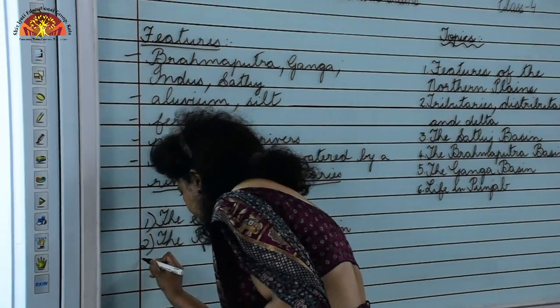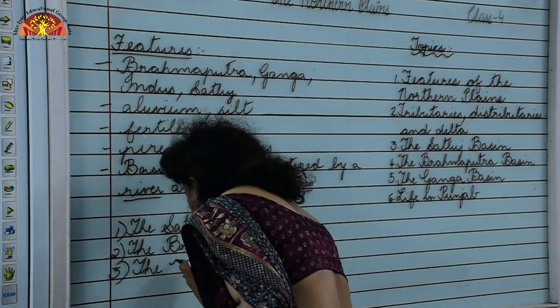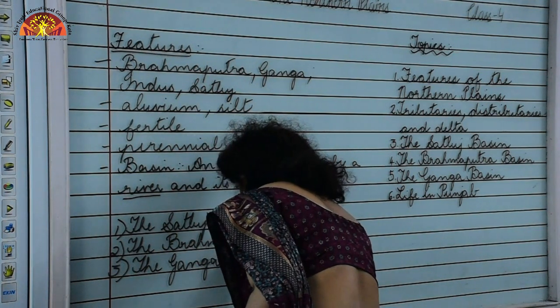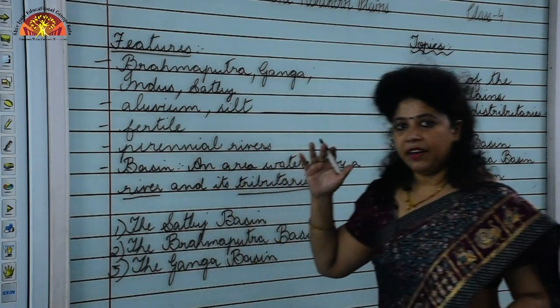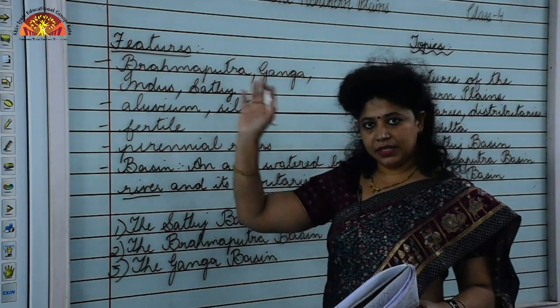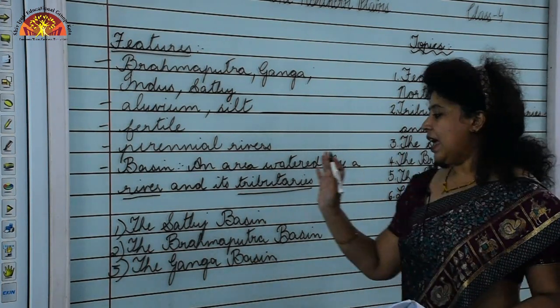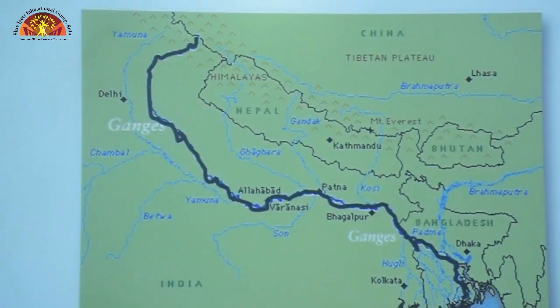And three is the Ganga basin. So you have the Satluj basin towards the west, the Brahmaputra basin towards the east and the Ganga basin in the middle of the northern plains.